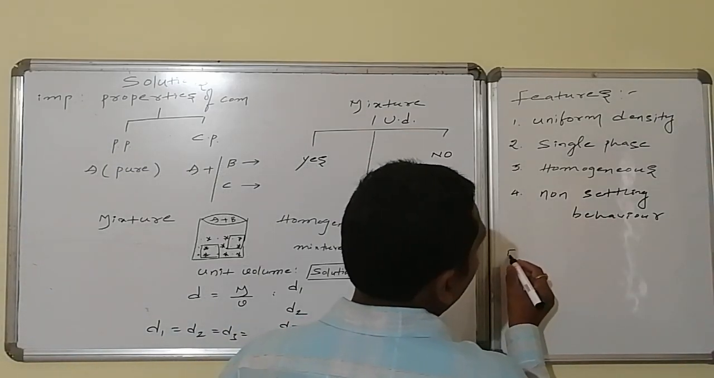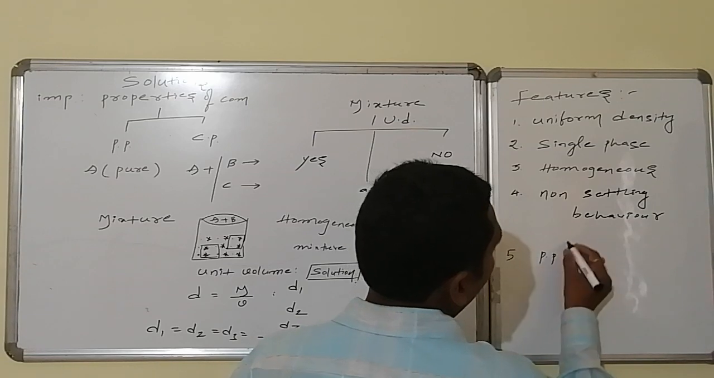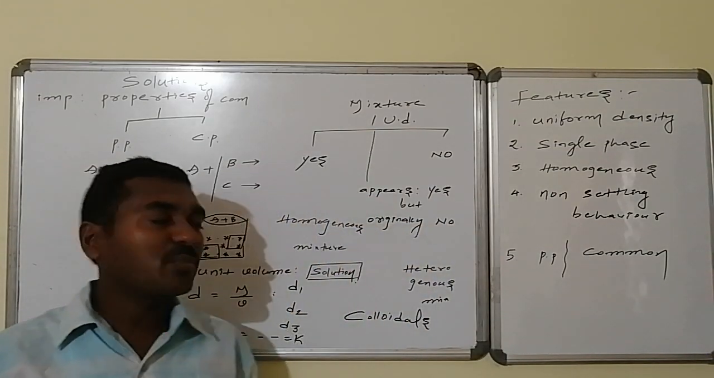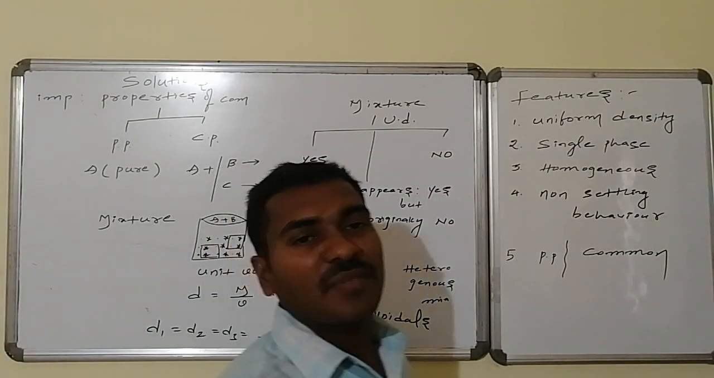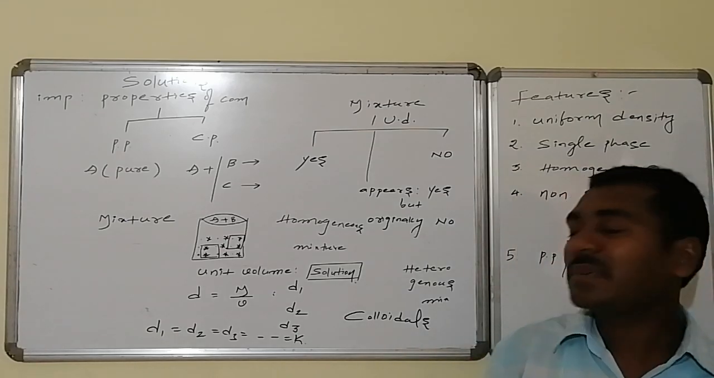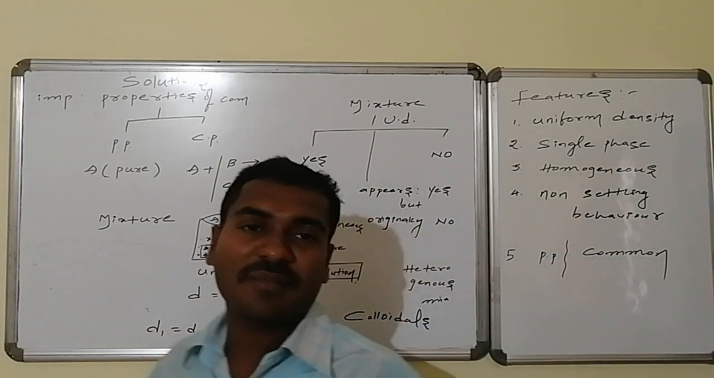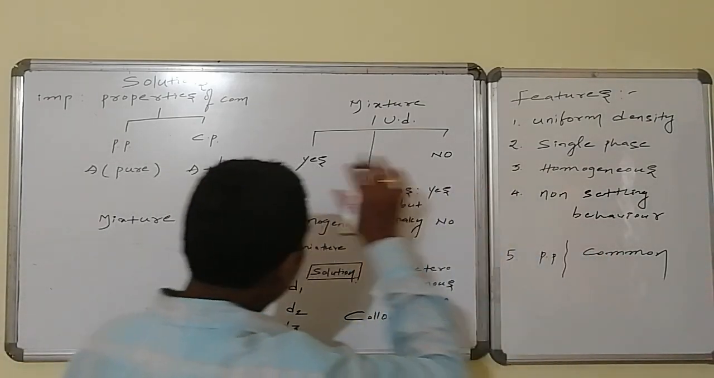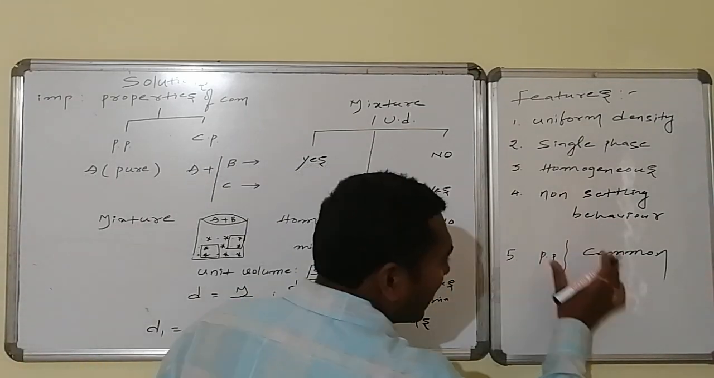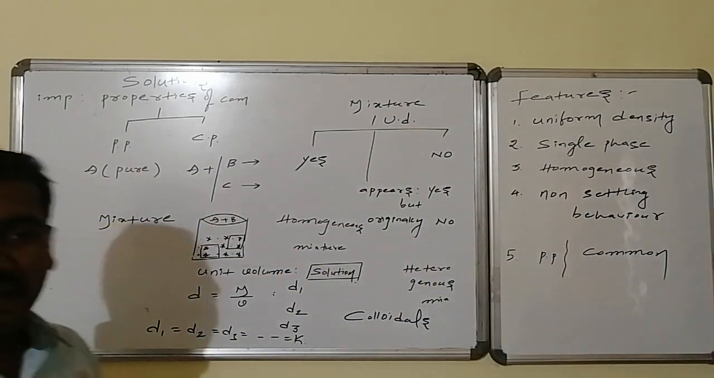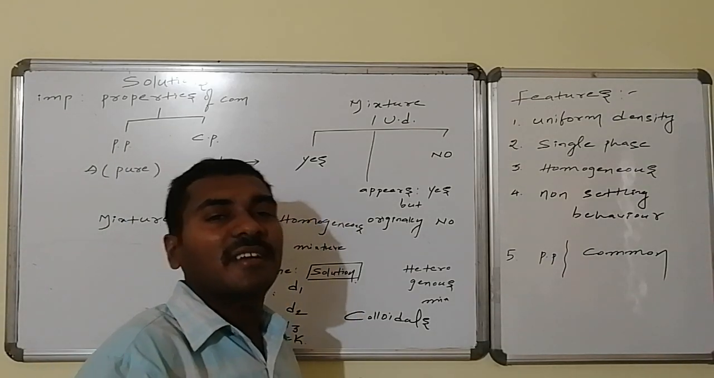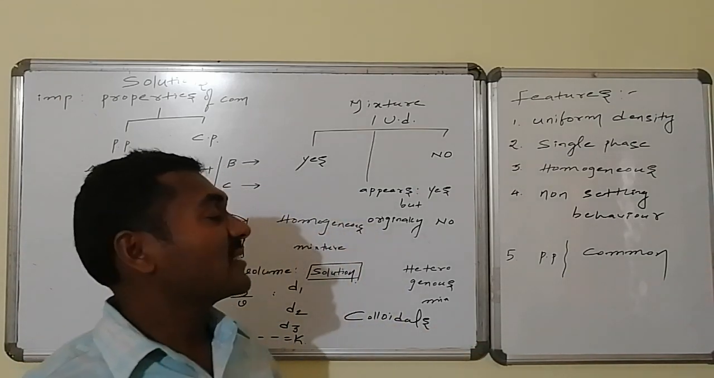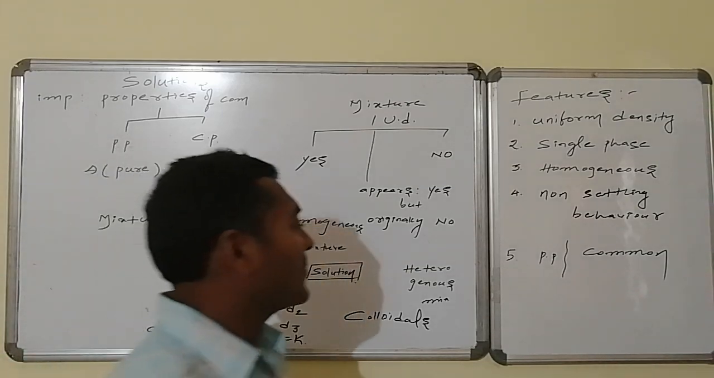And fifth, the physical properties are common. Whatever the physical properties are, they are common for the solution. You never find physical properties for component A or for component B. Physical properties are common for the entire solution. Whatever the density is, that is the density of the solution. Whatever the boiling point is, that is the boiling point of the solution. Whatever the color is, that is the color of the solution. Color is not individually present for A or for B. After forming a homogeneous mixture, whatever color there is, that is the color of the solution, not of the individual components.